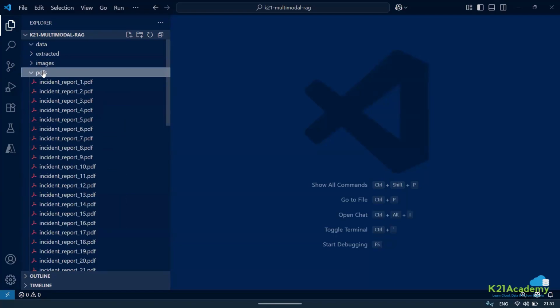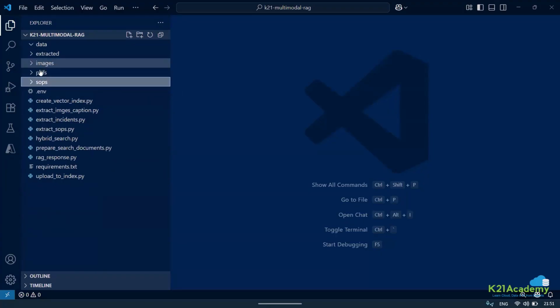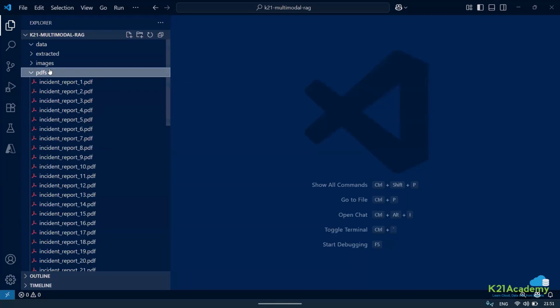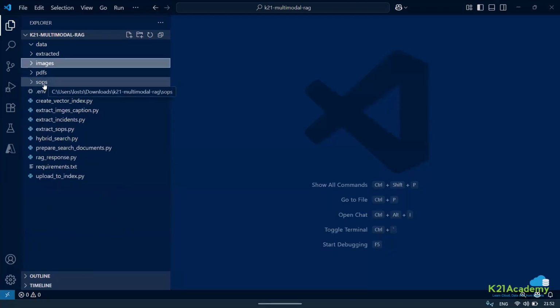These are some incidents that have been reported. Some images are there, some images are not there. The best part will be if all this data is more amalgamated or of a similar kind, then it can be really helpful. I do have differences, but I'm okay. I have images, I have PDF, and I have SOP.